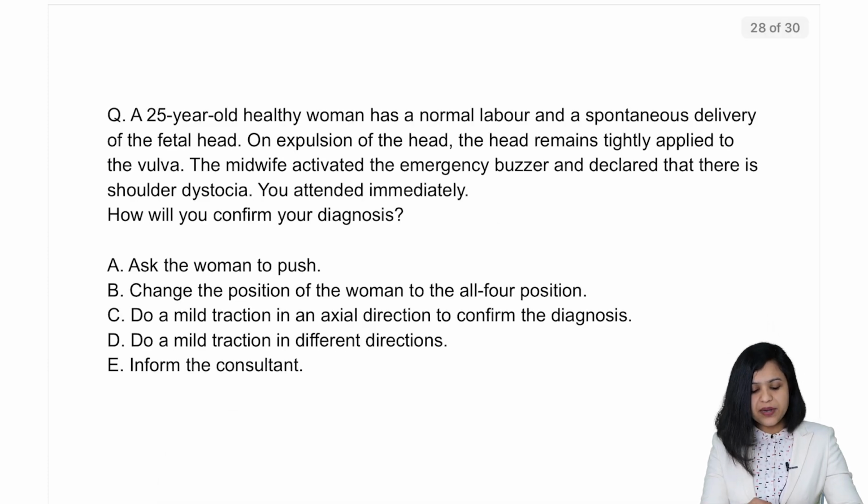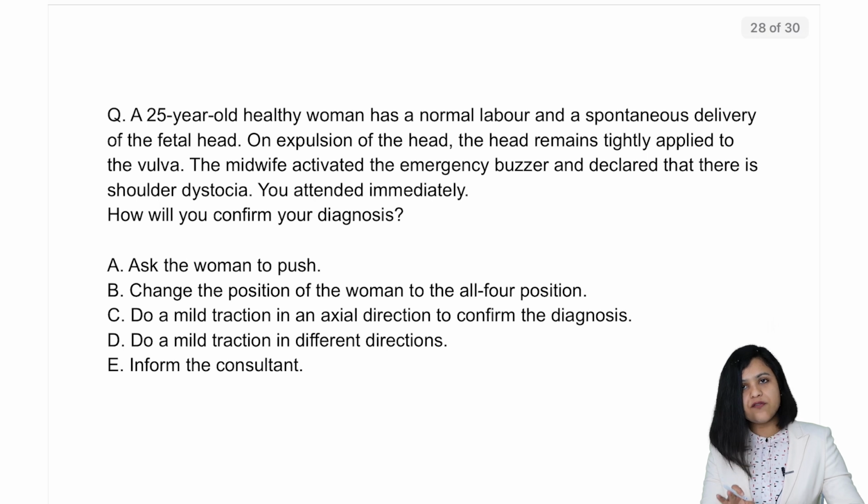Next question, a 25-year-old healthy woman has a normal labor and a spontaneous delivery of the fetal head. On expulsion of the fetal head, the head remains tightly applied to the vulva. So this is shoulder dystocia. A midwife activated the emergency buzzer and declared that there is shoulder dystocia. You attended immediately. How will you confirm your diagnosis? A. Ask the woman to push. B. Change the position of the woman to all fours. C. Do a mild traction in an axial direction to confirm the diagnosis. D. Do a mild traction in different directions.